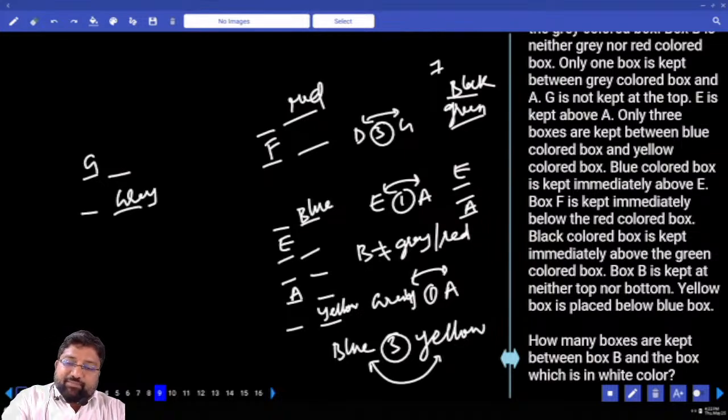E and A is one, grey and A also there is one color. Now this grey, we already have grey here, no? What is the information that you have about grey? G is here. If you can fix G, then you can easily fix D. If you can fix G, we can fix D. So how to build up the whole story, I'll tell you now.